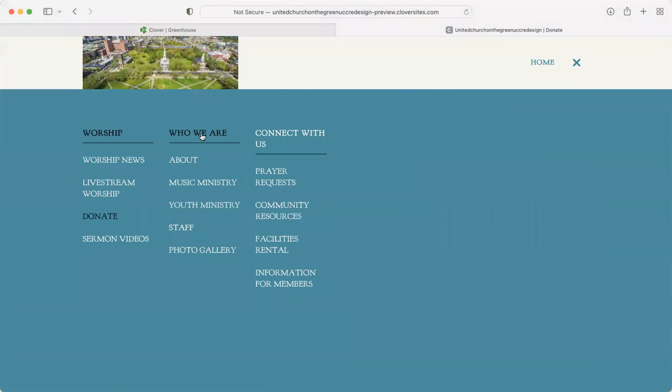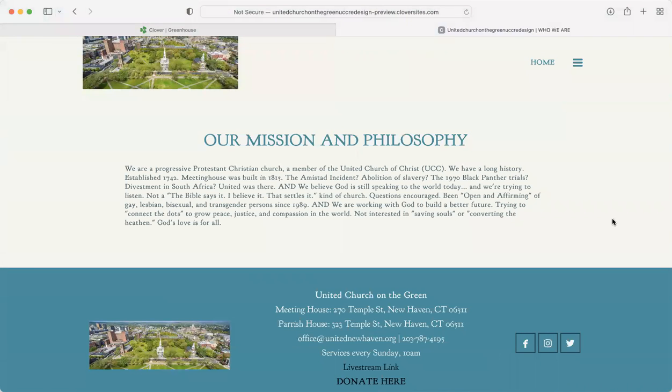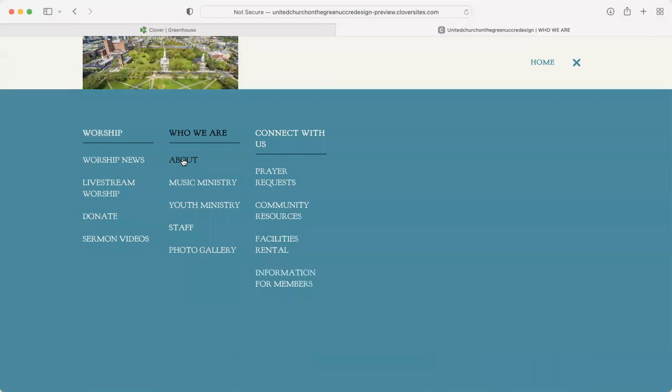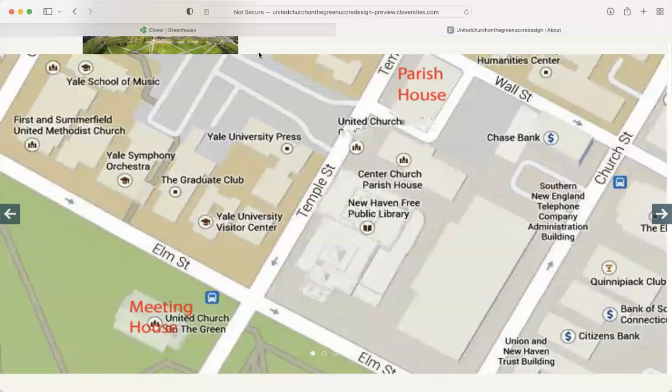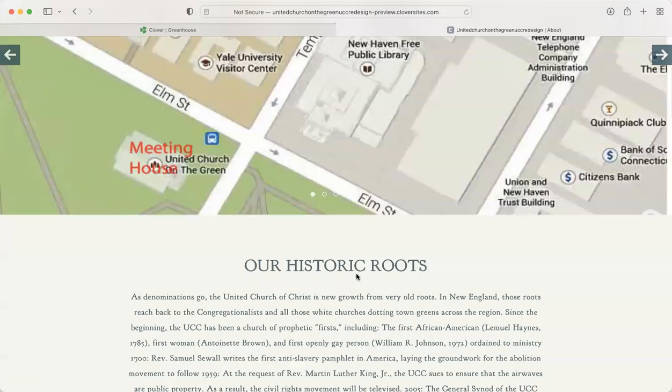And then this next section is who we are. This is really meant to be for somebody new coming to check out the church. So this is a very basic first page, which talks about the mission and the philosophy. If you're trying to figure out what this church is about, here you go. And then if you want to know more, deeper, we have our about section, which shows the map of how to find the church and the parish house.